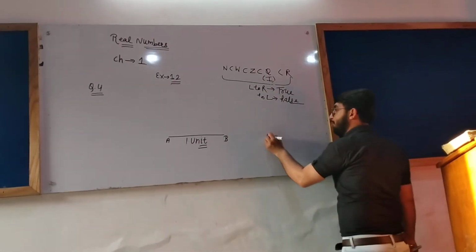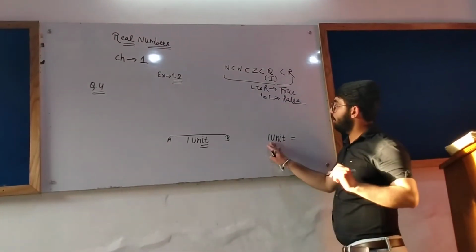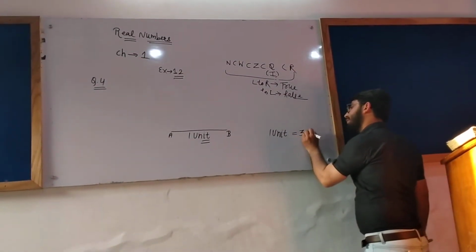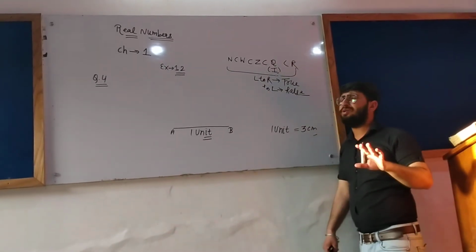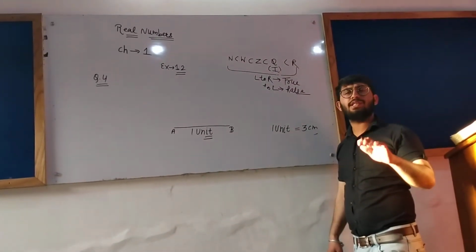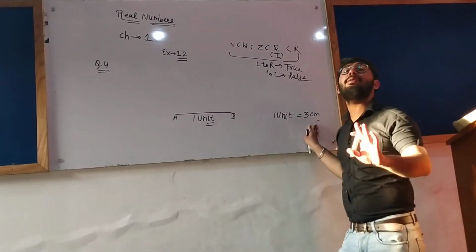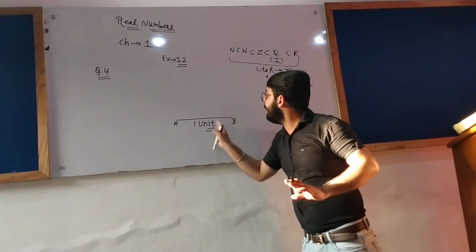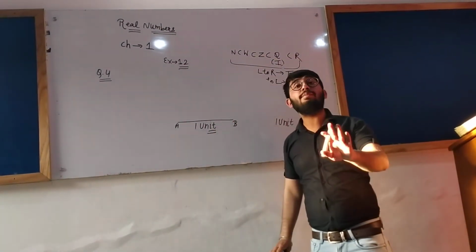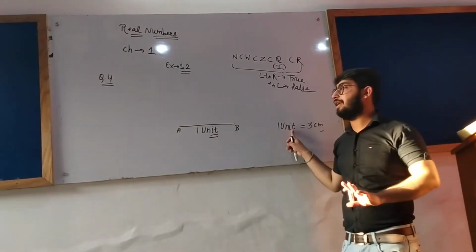You can take 1 unit equals 3 centimeter, you can take it 4 centimeter, you can take it 5 centimeter. You can take it 2 centimeter, but 2 centimeter is too less, so I have taken 1 unit equals to 3 centimeter. 1 unit can be anything according to you. Let this AB be 1 unit. This can be 1 centimeter. If you are comfortable with 1 centimeter, you can take it 1 centimeter.